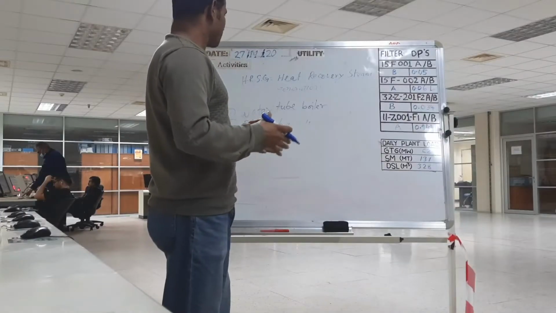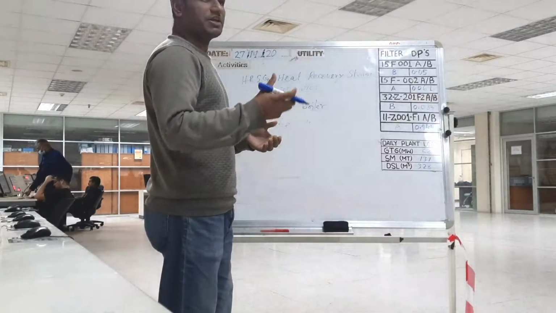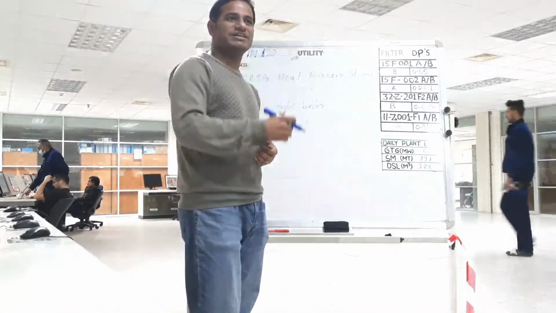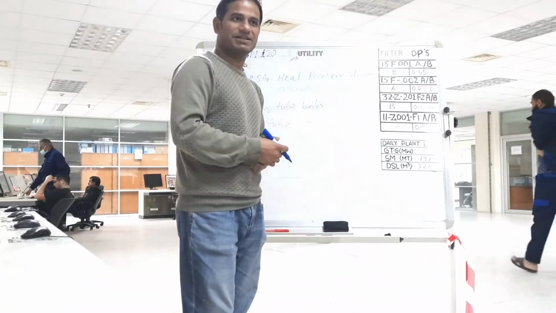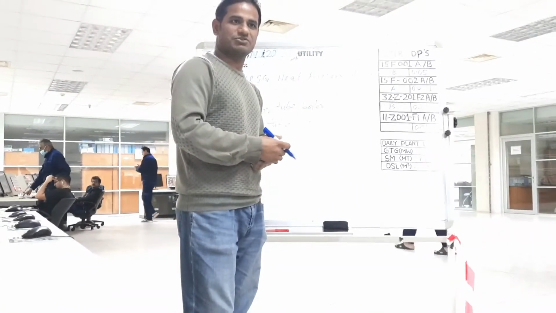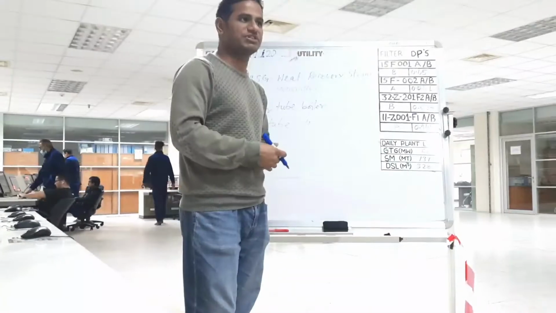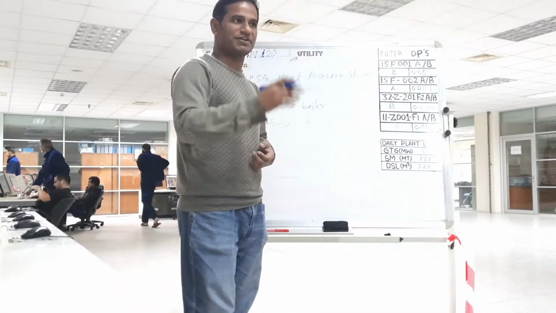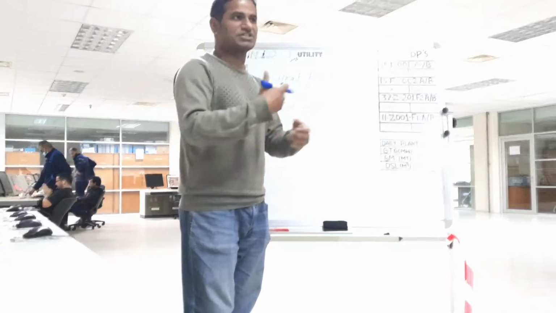So for producing steam we need heat. So this heat we are taking from the GTG exhaust. Another option is also possible. We are using the burner, supplementary firing, for the steam generation.